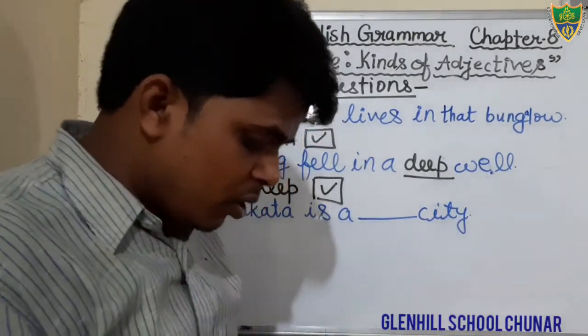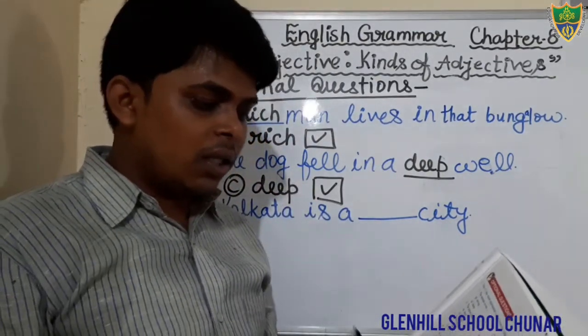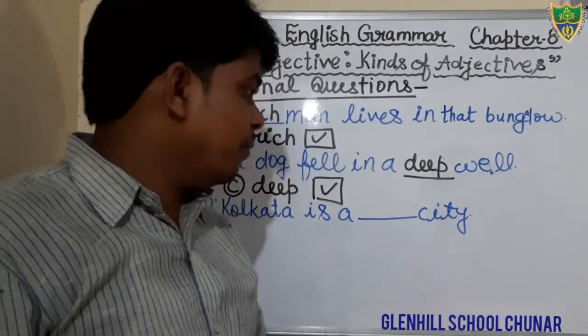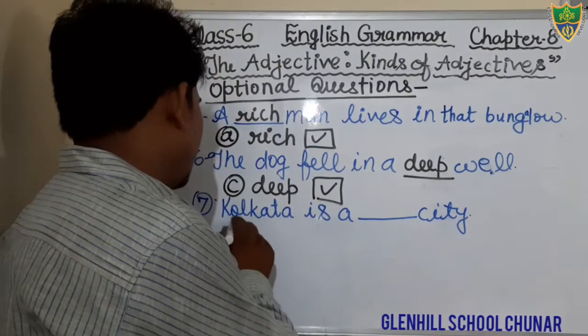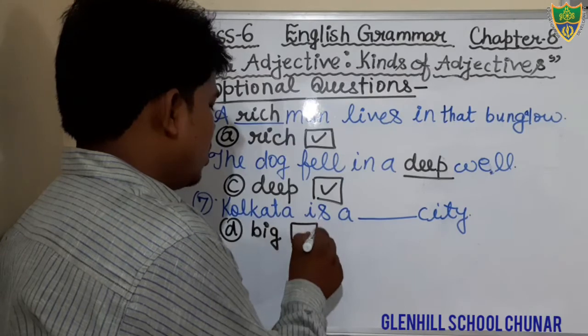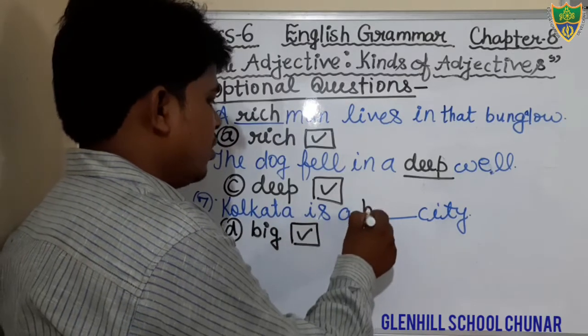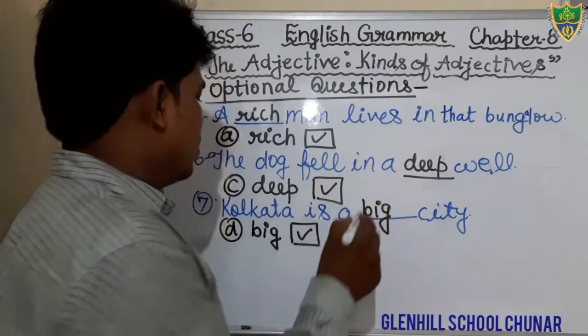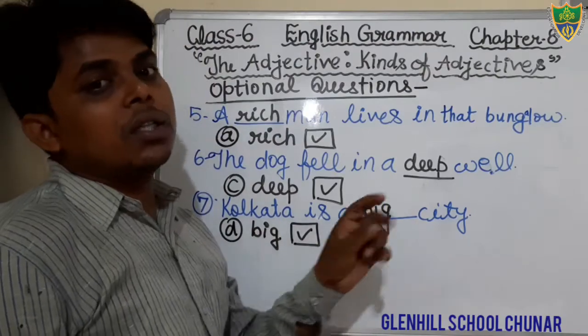There are 4 options: short, few, big. Option number D is the correct option, big city. Okay, just see. Big. Kolkata is a big city.